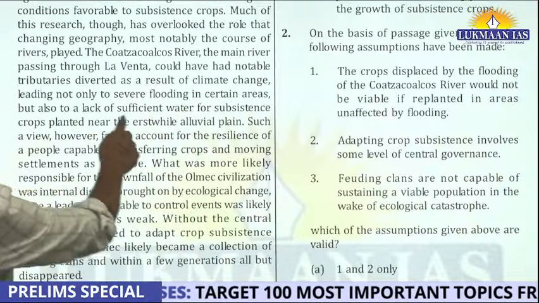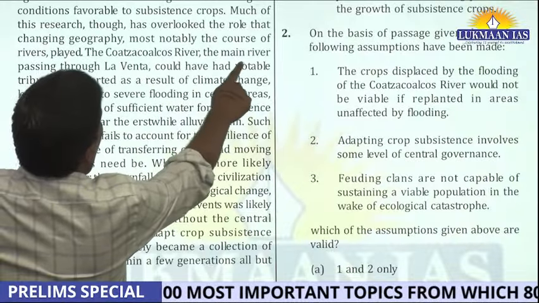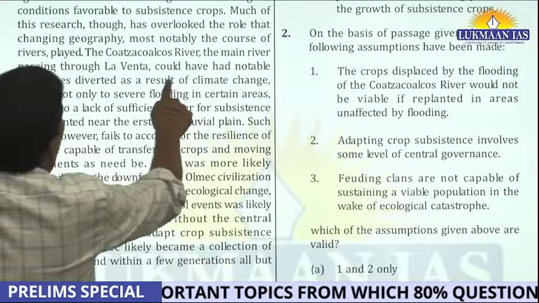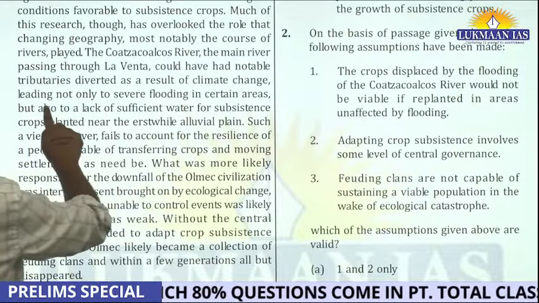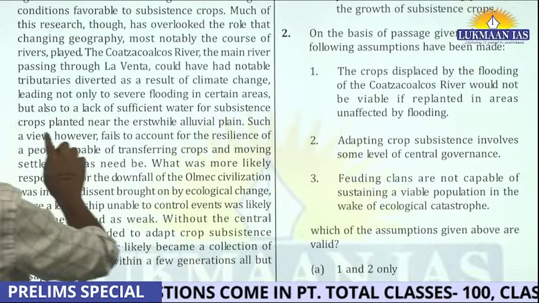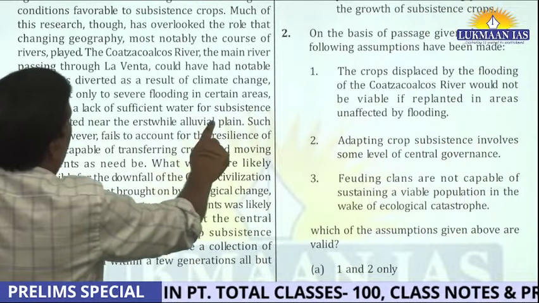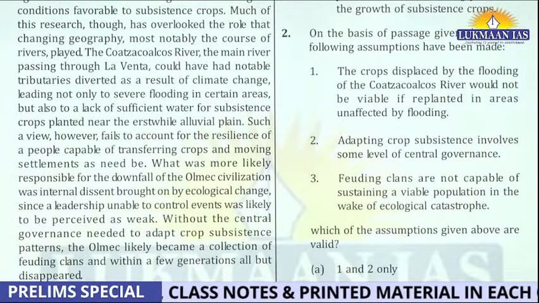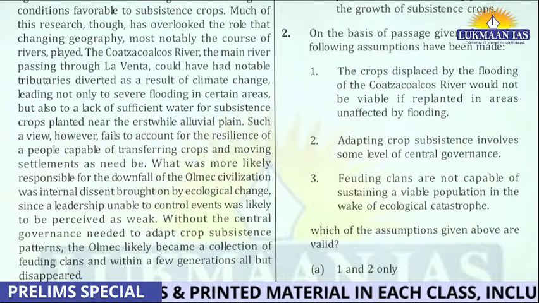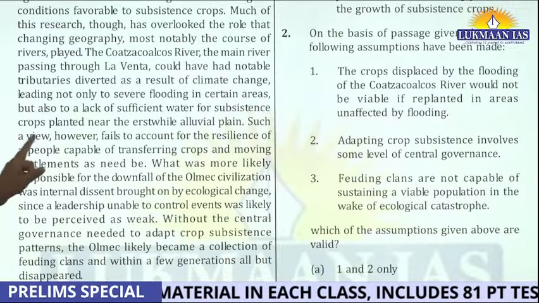See, where he talked about. This sea river, the main river passing through, could have made a notable tributary diverted as a result of climate change, leading not only to severe flooding in certain areas, but also to less sufficient water for subsistence crops planted near the erstwhile alluvial plain. Okay. See what he is saying.